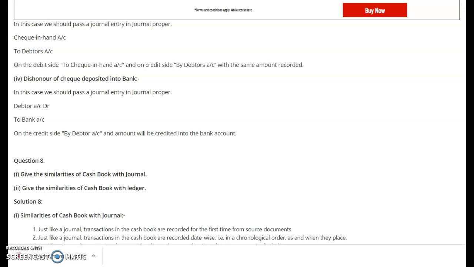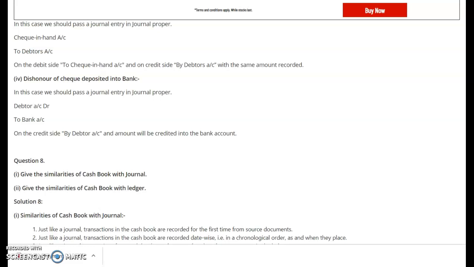So in this way you have understood this very simple and very important subdivision of books of original entry, that is the cash book, and that the transactions recorded in the cash book are associated with the cash as well as the bank. In our next class, we will also continue with the other aspects of the preparation of the cash book.